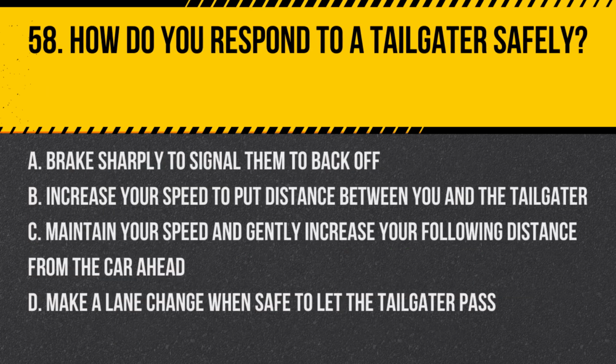Question 58. How do you respond to a tailgater safely? A. Brake sharply to signal them to back off. B. Increase your speed to put distance between you and the tailgater. C. Maintain your speed and gently increase your following distance from the car ahead. D. Make a lane change when safe to let the tailgater pass. Answer: D. Make a lane change when safe to let the tailgater pass. This reduces the risk of a rear-end collision by allowing the tailgater to move ahead of you.